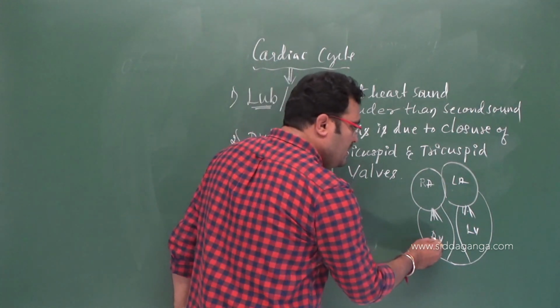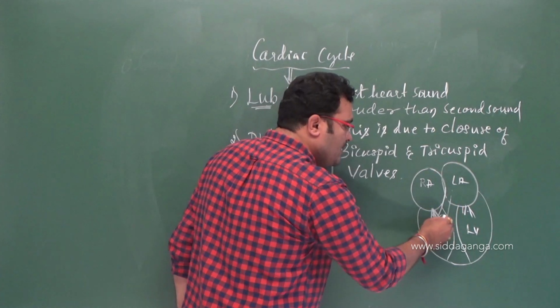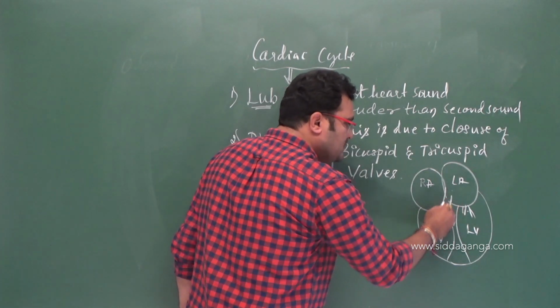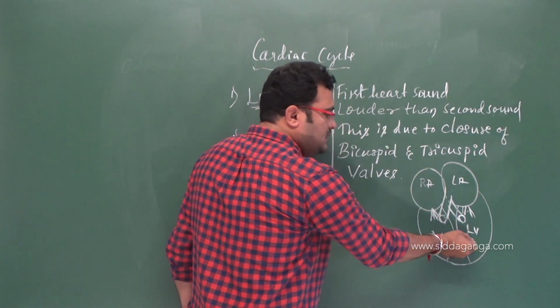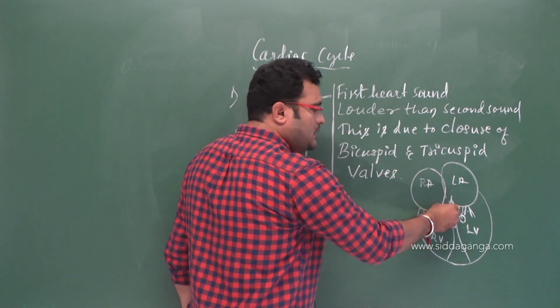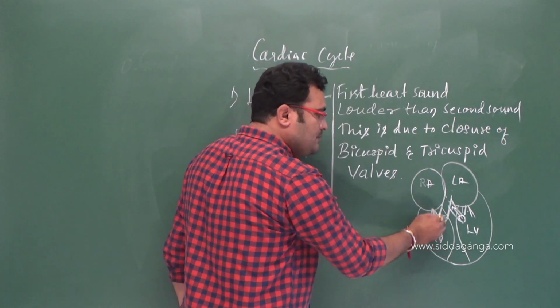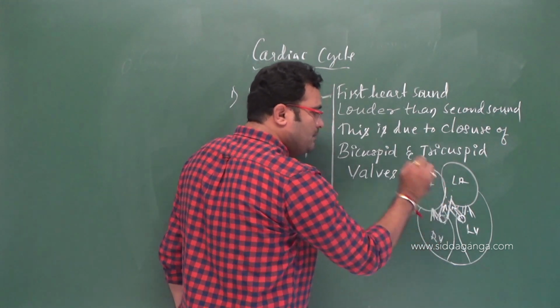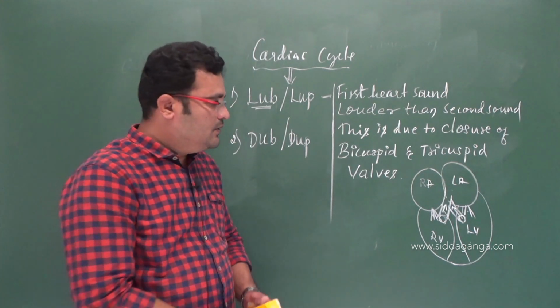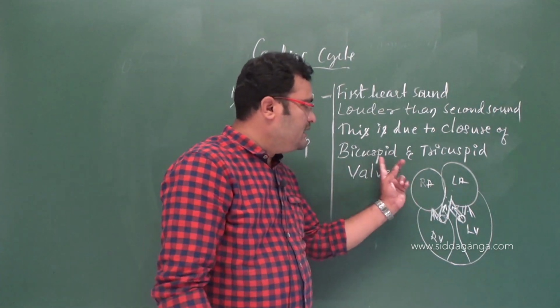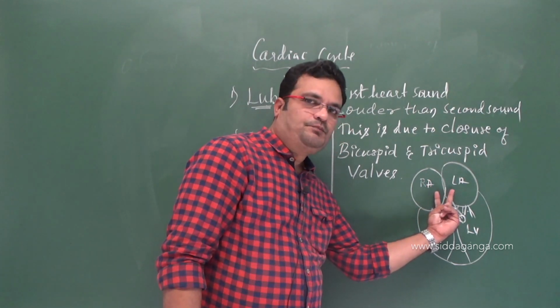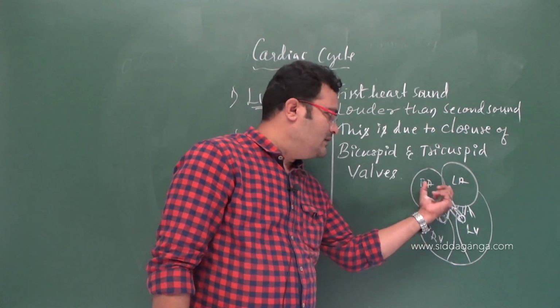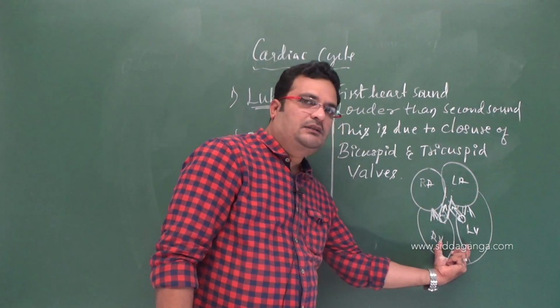When the right ventricle pumps the blood, it enters into the pulmonary artery. So this one is pulmonary artery and this one is aorta, right? When the left ventricle pumps the blood, that enters into the aorta. So these valves, bicuspid and tricuspid valves, once these auricles contract, the blood enters into ventricles.